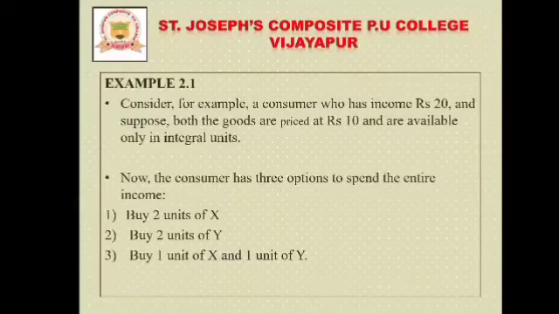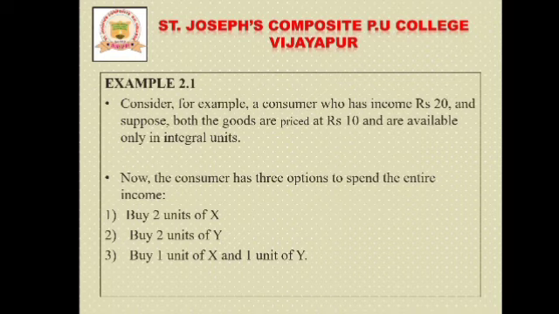Okay students, now let me discuss this with the help of an example. Consider a consumer who has an income of rupees 20, and suppose both goods are priced at rupees 10 and are available only in integral units. Now the consumer has three options to spend his entire income.